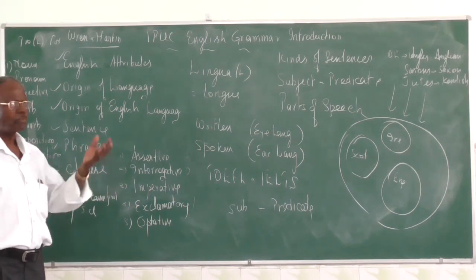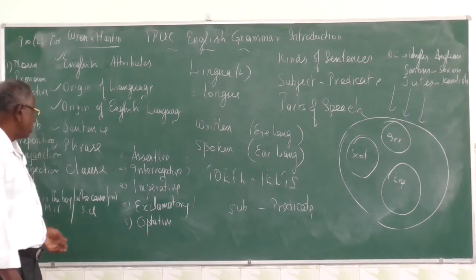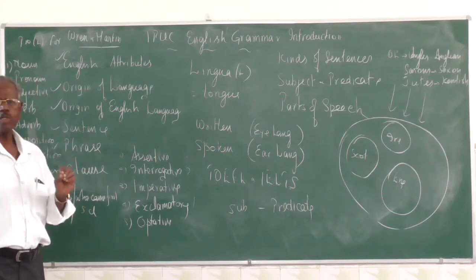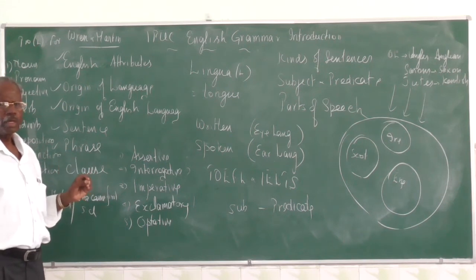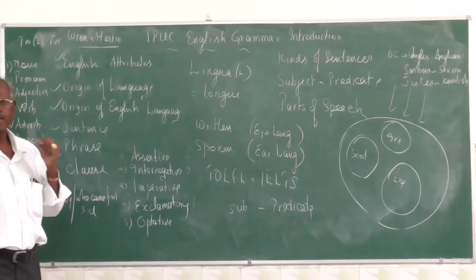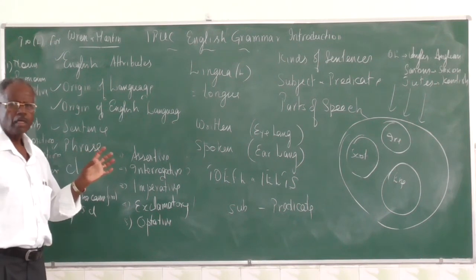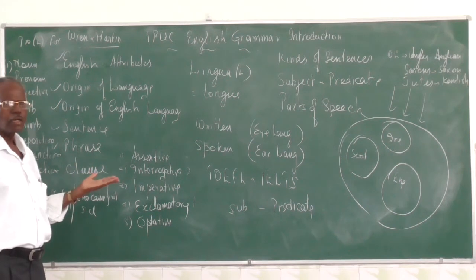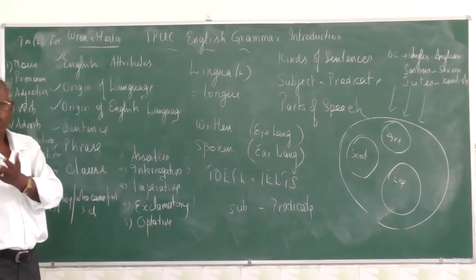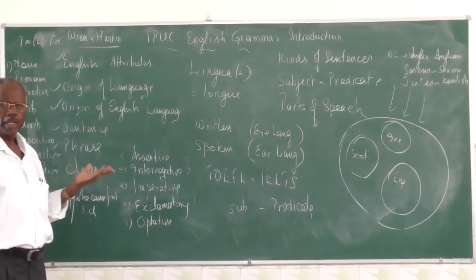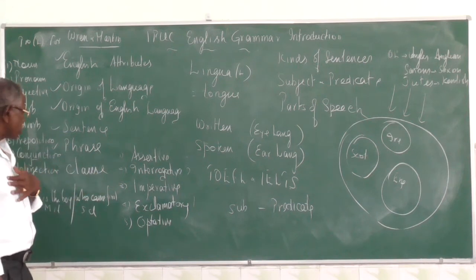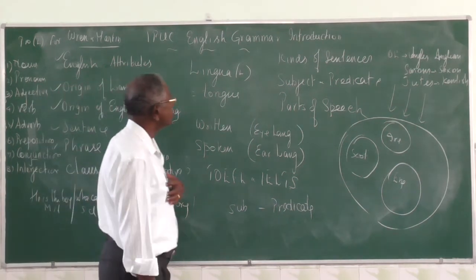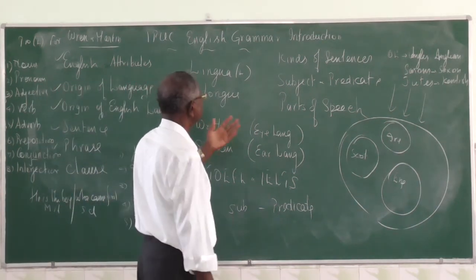On the table, in front of the house, inside the well. Clause: part of a sentence having its own subject and predicate. He is a man who killed a tiger. He is a man, one clause; who killed a tiger, another clause. This is called independent clause, and that is called dependent clause, or main clause and subordinate clause.